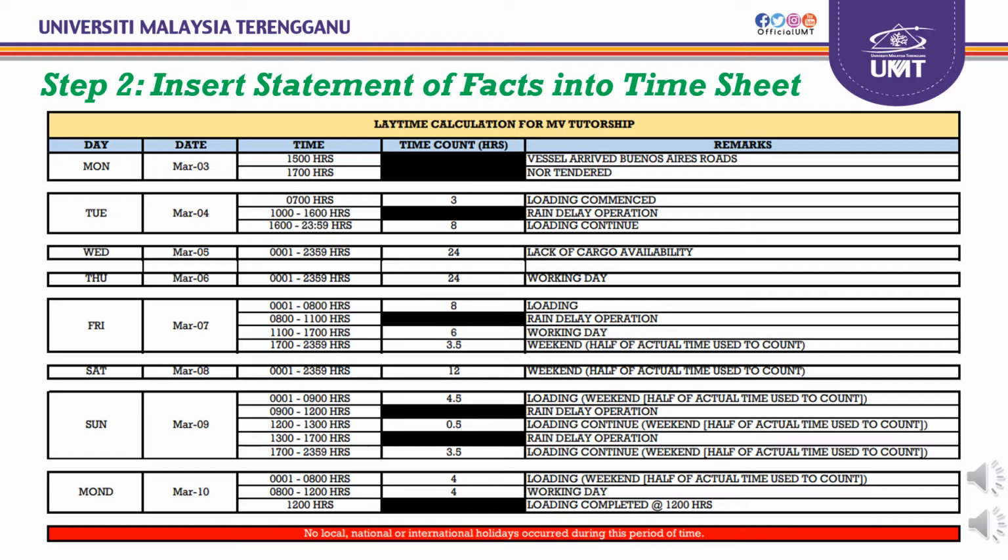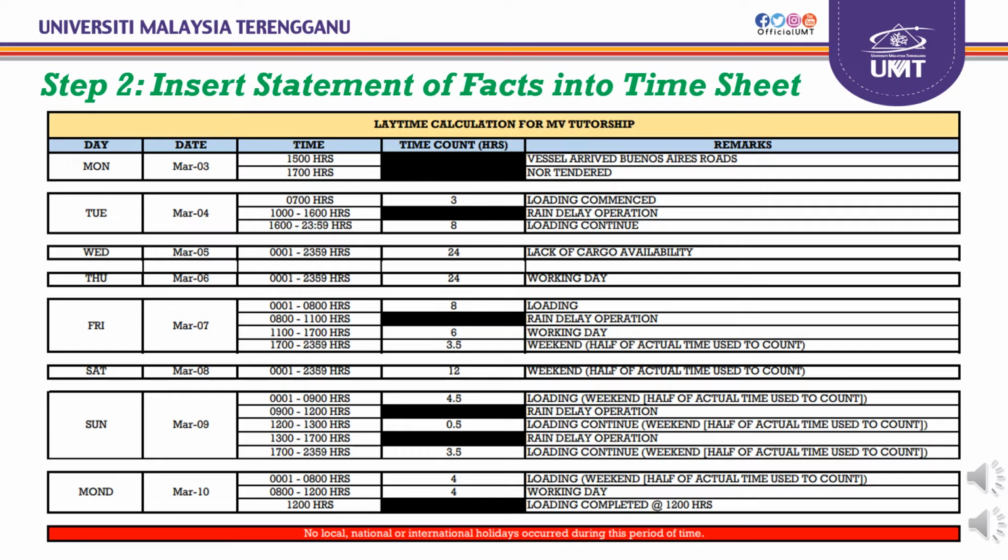Assalamualaikum, my name is Muhammad Anuar, and I will continue with step 2. On Friday, March 7th from 0001 until 0800 hours, loading time counts 8 hours, and from 0800 until 1100 hours, we don't count the time because of rain delay operations.